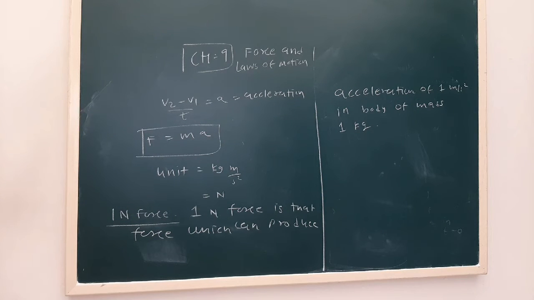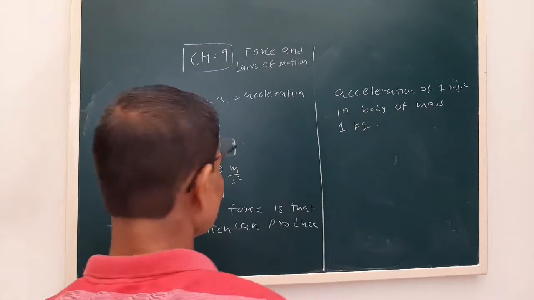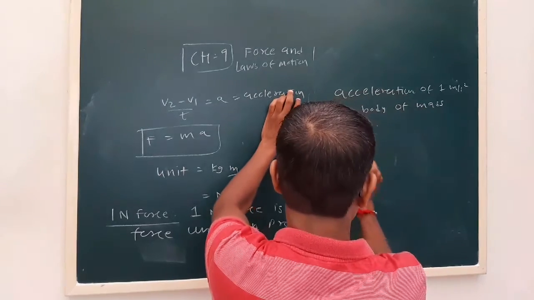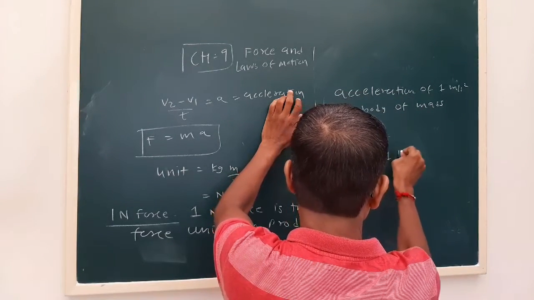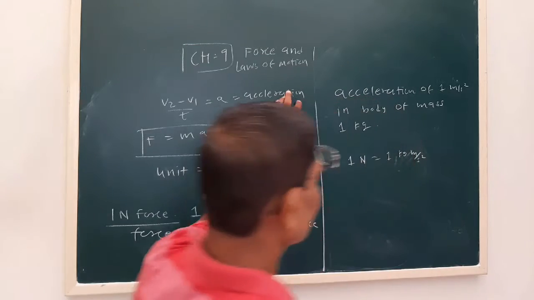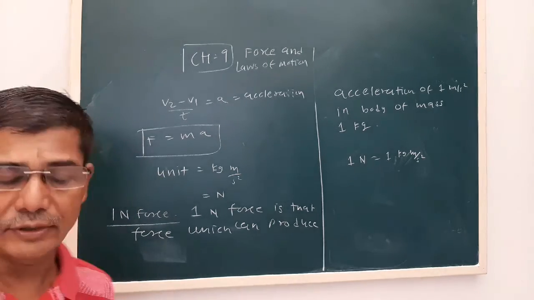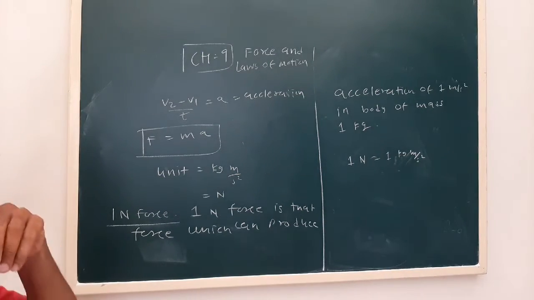You come across different unit systems. The MKS unit is Newton and the CGS unit is dyne, which we'll see. We can write 1 Newton is 1 kg meter per second square. So we have seen the formula: F is equal to ma, force is equal to mass into acceleration.